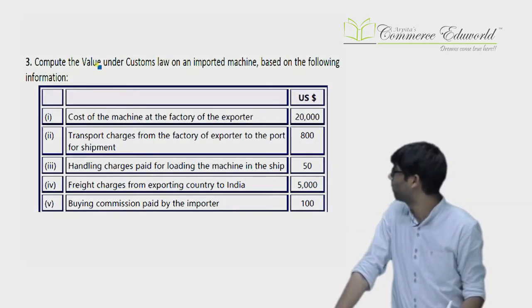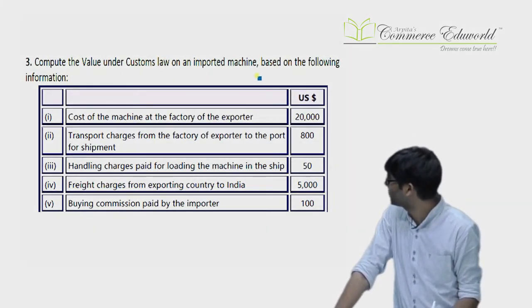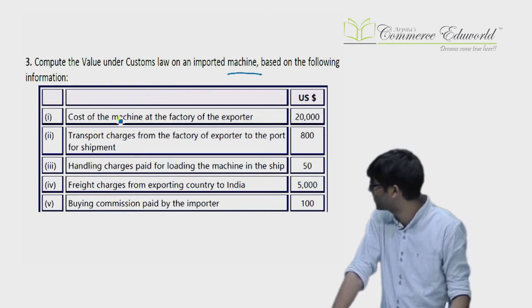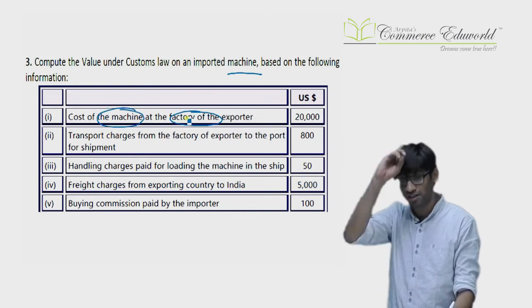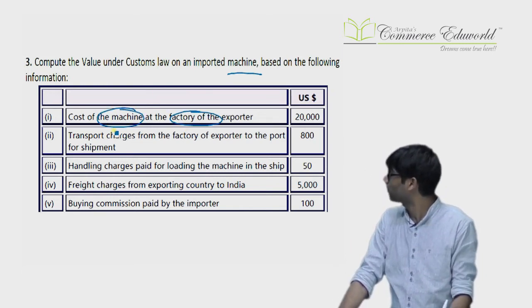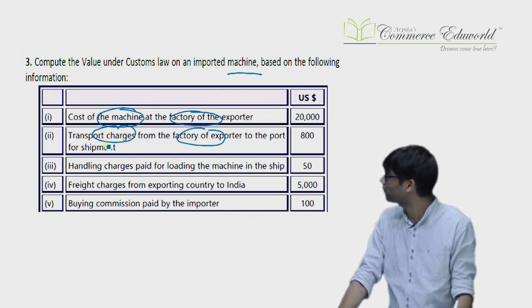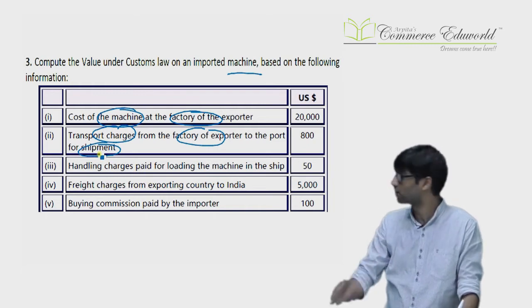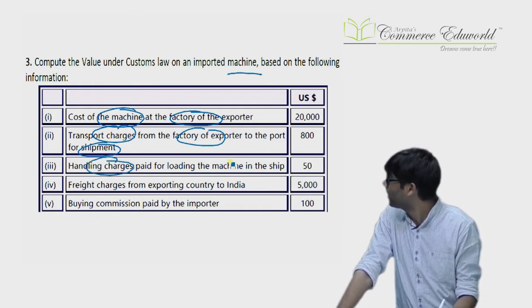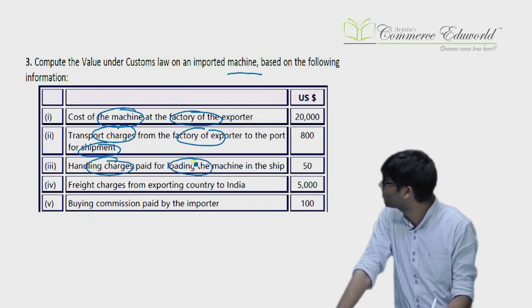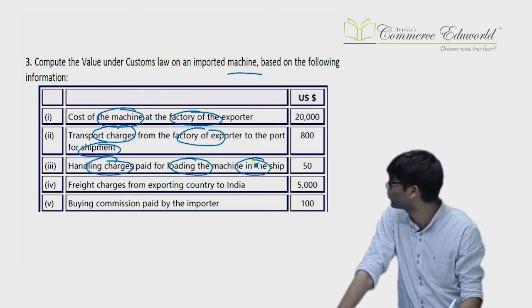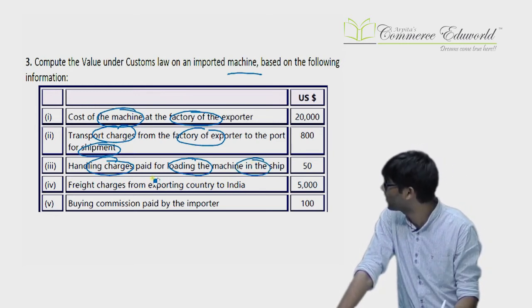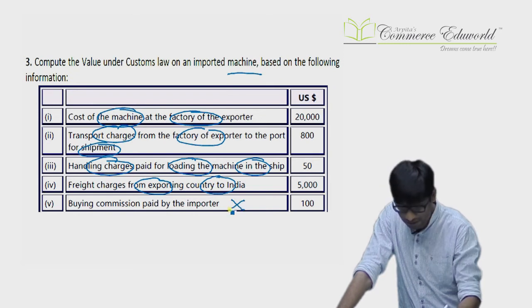Next, question 3. Compute the value under customs law for the imported machine based on the following information. Cost of the machine at the factory of the exporter in the exporting country. Transportation from the factory of the exporter to the port of shipment, but in the exporting country, this is up to the place of export only. Handling for the loading of the machine in the ship, again at the place of export only. Freight from the exporting country to India. Buying commission is never included.